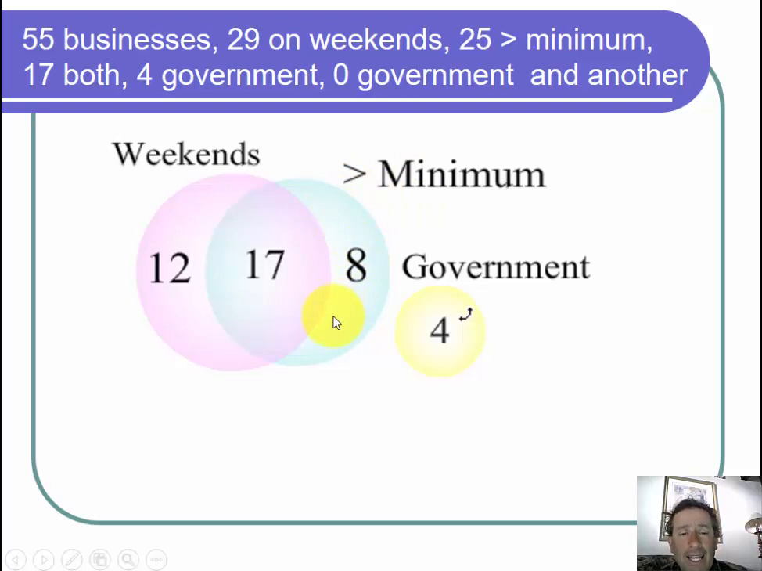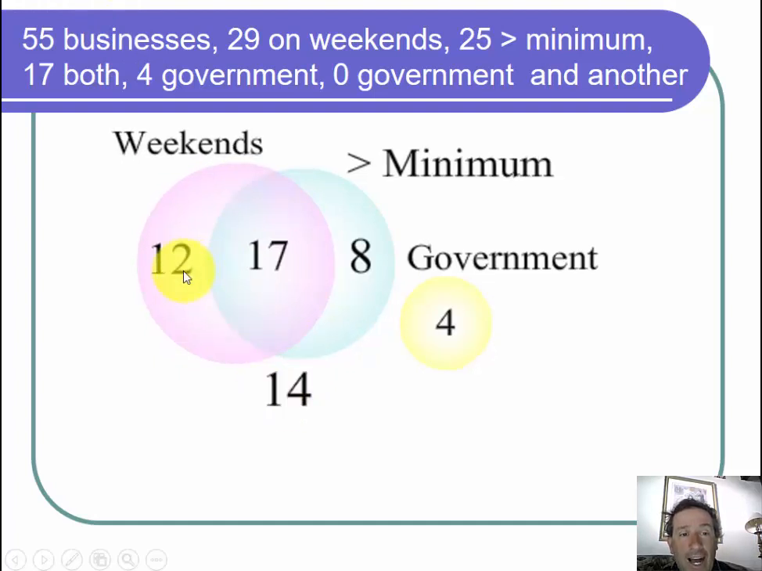And then finally, I had 55 businesses. So if we take 55 minus 12 minus 17 minus 8 minus 4, I get 14. And here is the Venn diagram for this whole scenario. And I'm done with the problem.